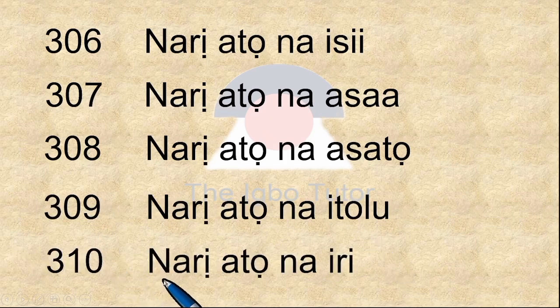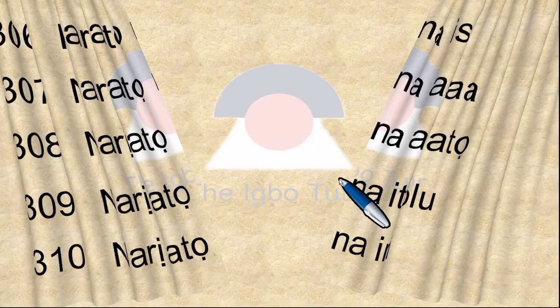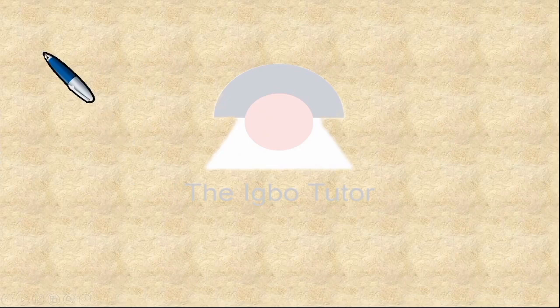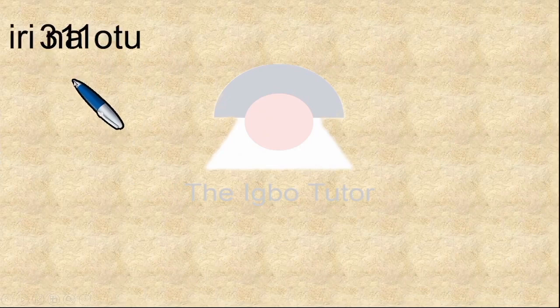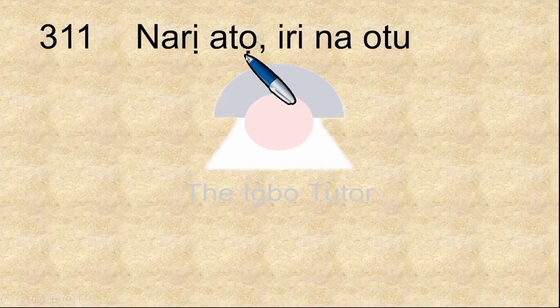310 is narị atọ na iri. Narị atọ na iri, 310. We go to the next page. We have 311, which is narị atọ iri na otu. Narị atọ, 300, iri, 10, and na otu, which is 1. So 300, 10, and 1, 311.